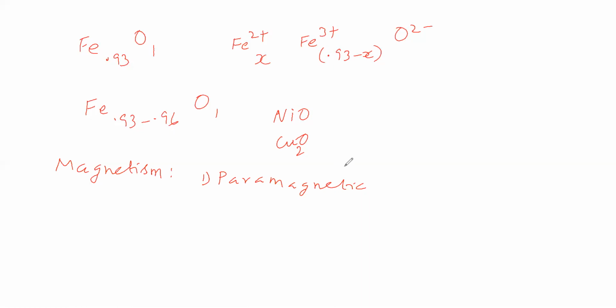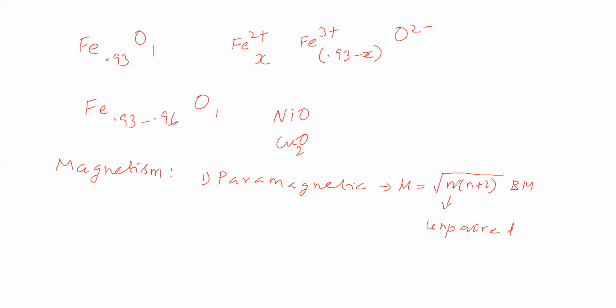Paramagnetic substance, will it attract a magnet or not? It will attract the magnetic field. Paramagnetic substance has magnetic nature. It has magnetic moment. How to find magnetic moment? Magnetic moment is equal to square root of n into n plus 2 Bohr magneton. What is n? n is the number of unpaired electrons.